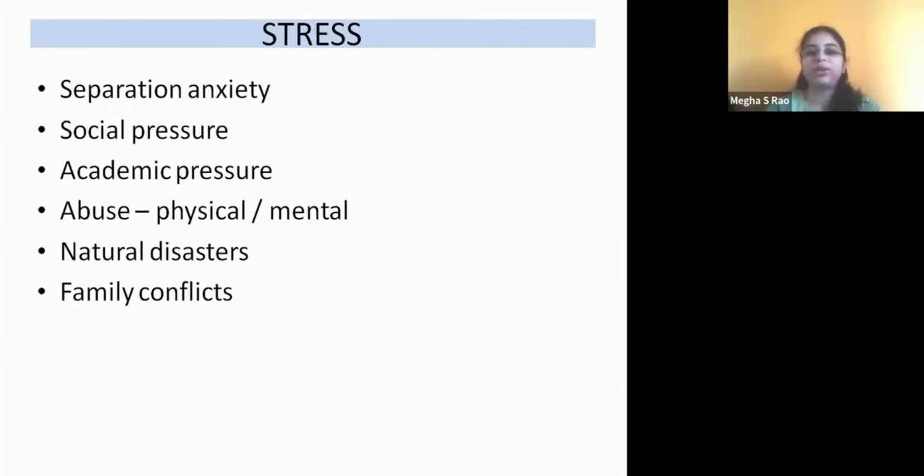So in childhood, separation anxiety is very common. Say when the child is being separated from their parents, or there is no love from the parents, at that time separation anxiety comes into the picture. The child may fear that I will lose my parents, I will lose my parents' love, right? That may create a lot of stress in them. Social pressure, like a lot of expectation from the child: you have to be good at academics, good at sports, good at music, right? All these expectations from adults may also create stress in them.